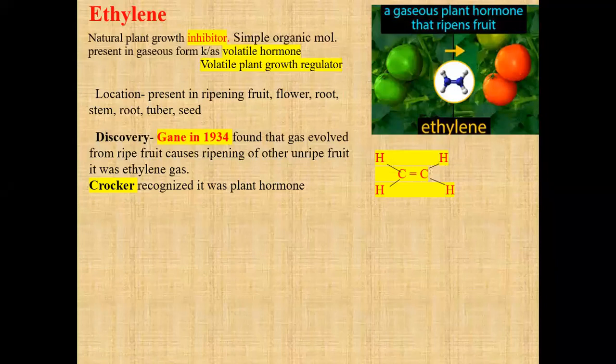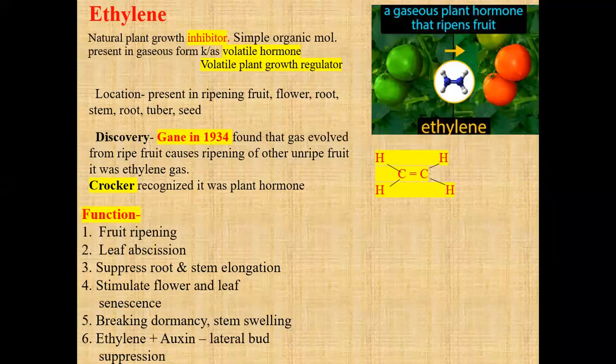Crocker is another scientist. He found and recognized that this is a plant hormone. Means Crocker gave the name that this ethylene is a plant hormone which is utilized for the ripening of fruits or flowers, wherever ripening should happen.